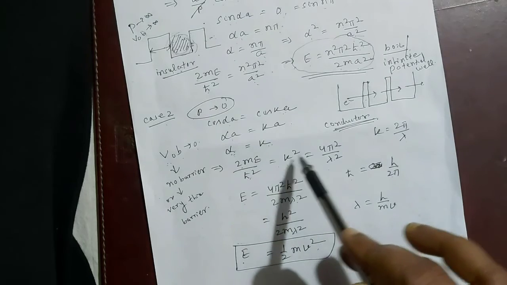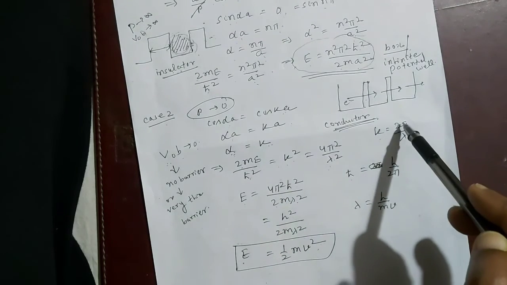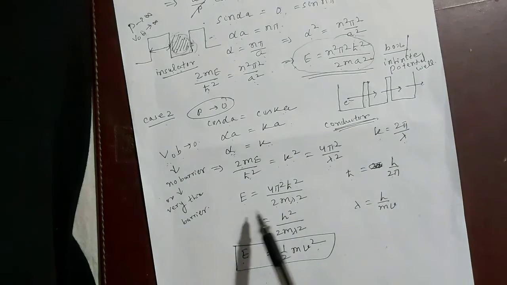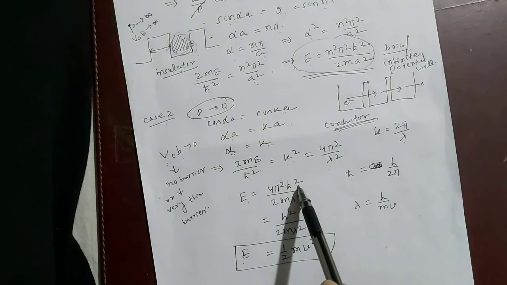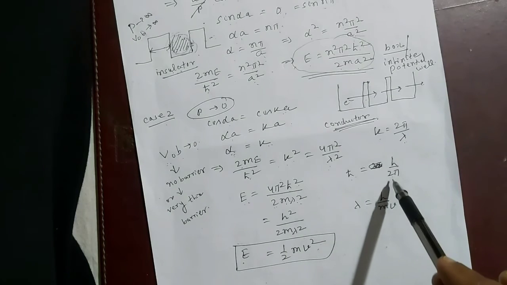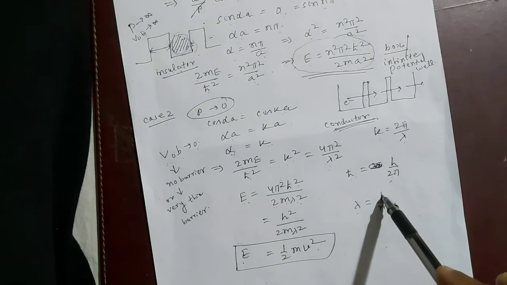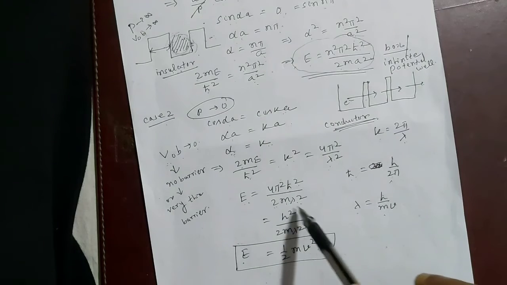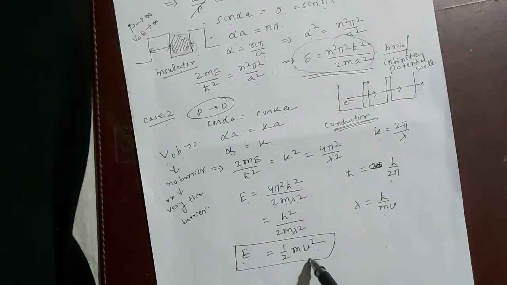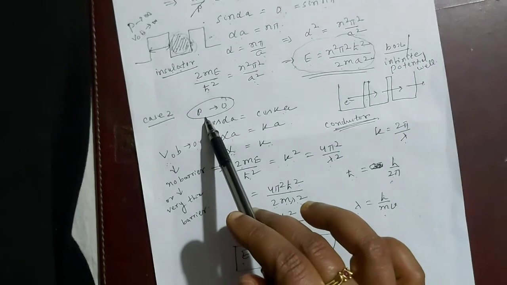And K square is 4 pi square by lambda square, because K equal to 2 pi by lambda. So E equal to 4 pi square h bar square by 2m lambda square. H bar we know is h by 2 pi, and lambda we know is h by mv. By putting these values over here, we will get E equal to half mv square. So this is the energy possessed by the free electron when P tends to 0.